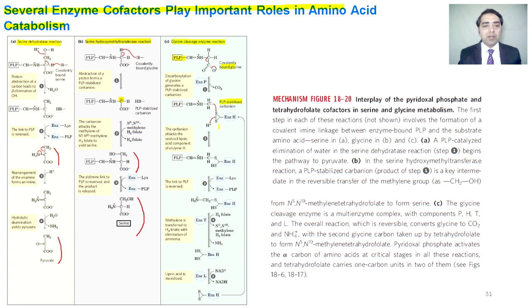and one of the hydrogens is released, and a bond is formed between the carbanion of the amino acid, that is again attached with the PLP, and the sulfur of the enzyme H. Then the aldimine bond is reversed, and the action of tetrahydrofolate gives us this product. This final product gives us the enzyme H, which is also linking two sulfur atoms through a covalent bond, and this enzyme H is again utilized in the reaction and is attacked by the negative charge of the carbanion.